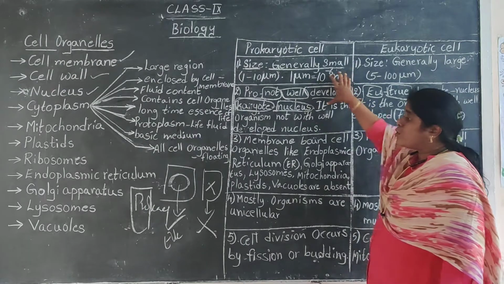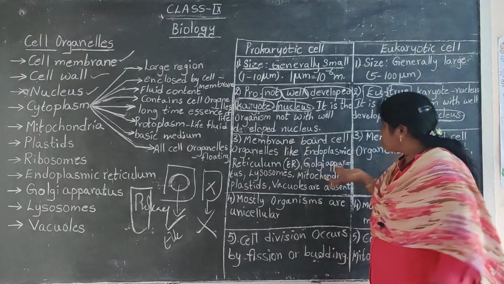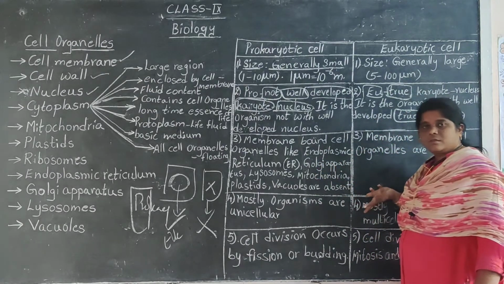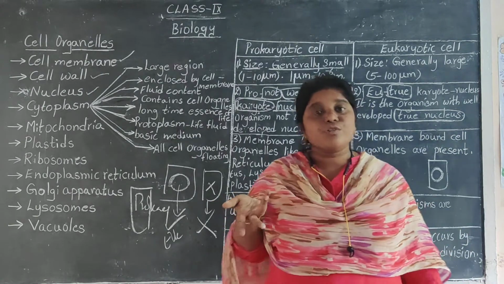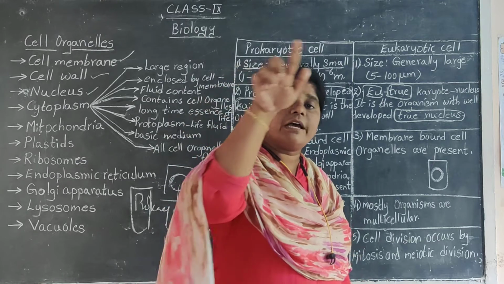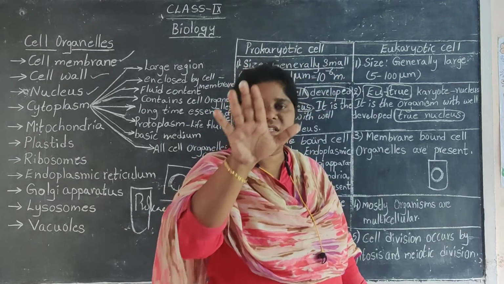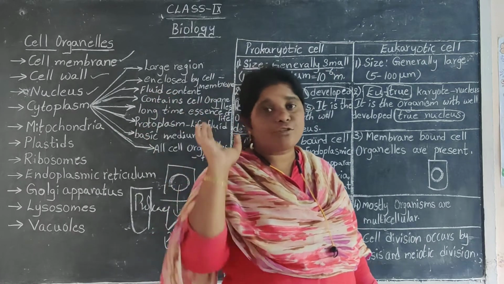Now, when you take a prokaryotic cell, take the example of bacteria. Bacteria is an organism which does not have proper nuclear material in it. It will have nuclear material, but it will not have a nuclear membrane around it. That means the nucleus is absent in it. The nuclear material is dispersed in the cytoplasm.